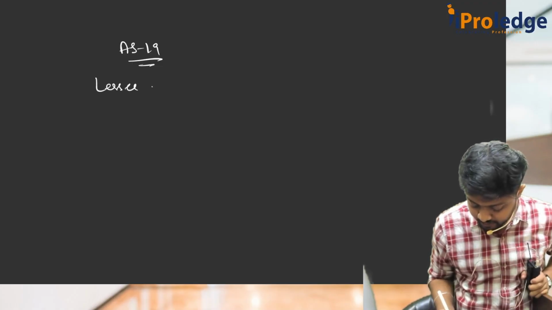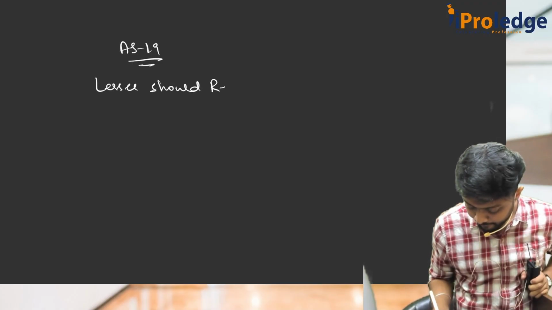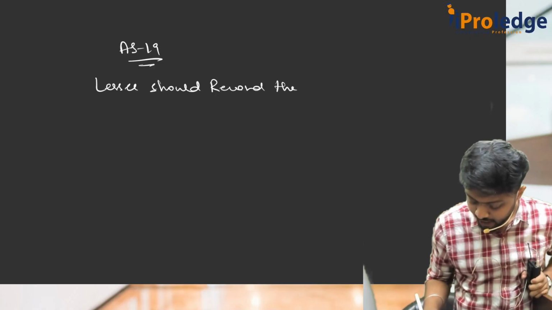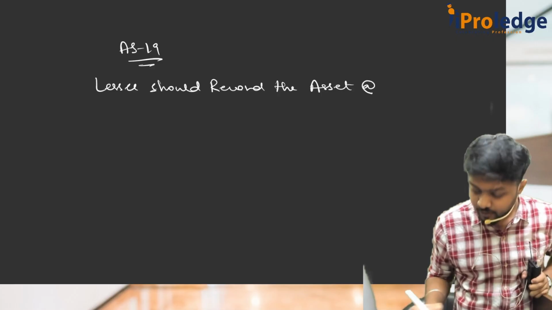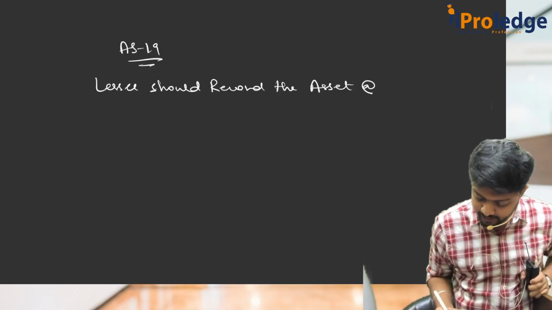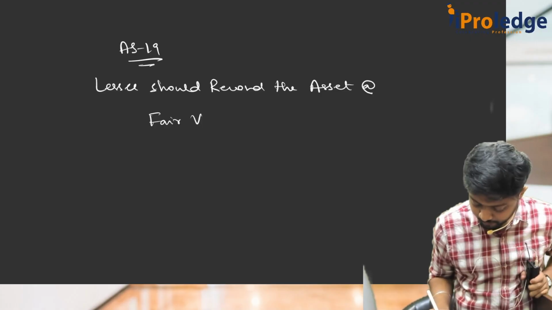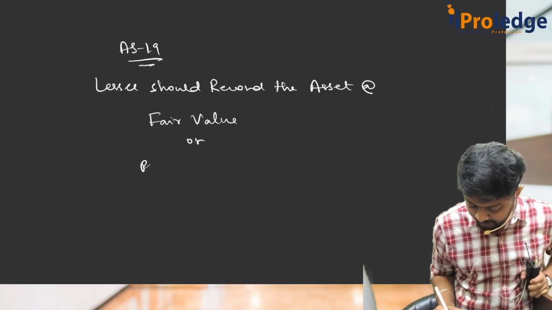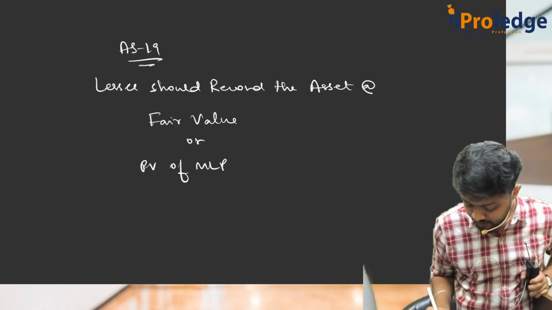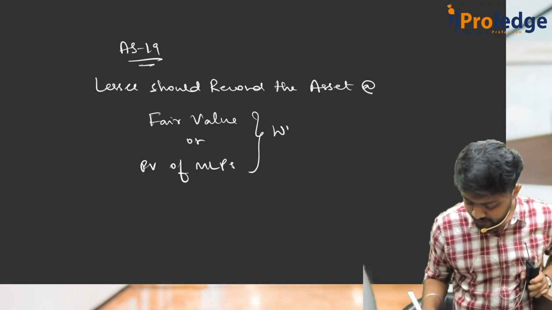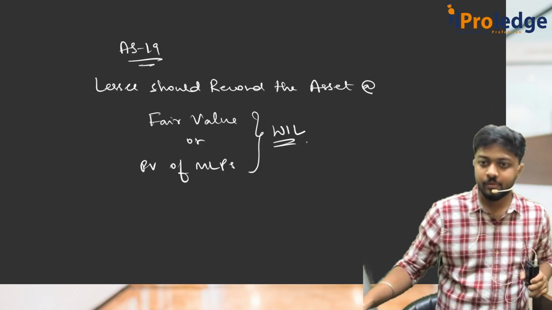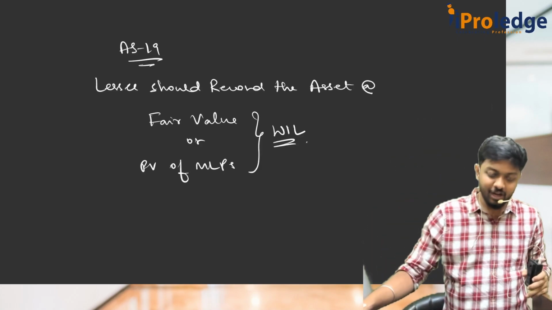Okay, coming to the accounting part. Now, as per AS 19, the lessee should record the asset at what value? If you remember, it is fair value or present value of MLPs, whichever is lower. Remember, this is the value at which you will record that asset.